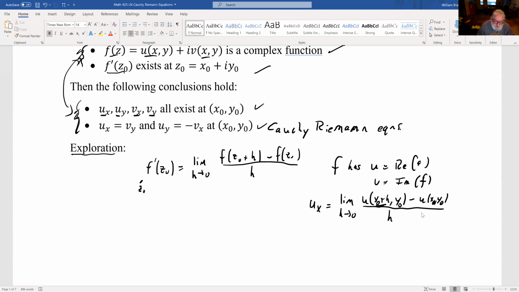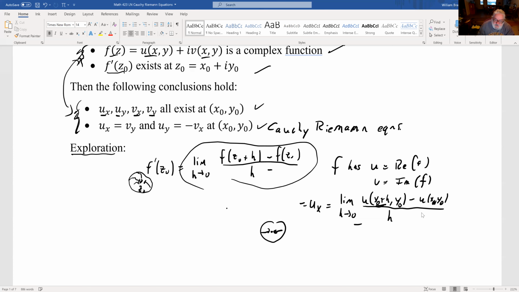So what's the difference between this kind of derivative and this kind of derivative? For f prime of z, that's saying no matter how I go towards z naught, this limit will exist. U sub x is saying, with z naught in the middle there, if I approach only this way, that's the only limit I need to exist.